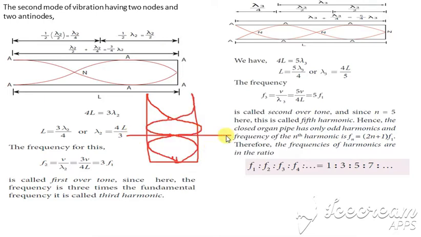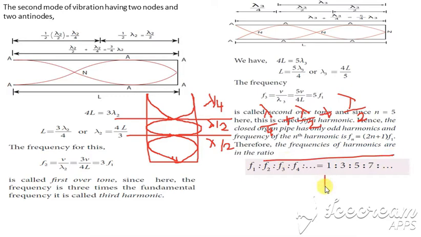Here we can divide this into 3 parts. First node and node, again node and node, and node and antinode. Node and antinode is lambda by 4. This is lambda by 2. Again this is lambda by 2. So we have to add all these 3. So we get lambda by 4 plus lambda by 2 plus lambda by 2. If we take the LCM here we get 4, and lambda as it is plus 2 lambda plus 2 lambda. So 2 plus 2 is 4, 4 plus 1 is 5. So we get 5 lambda by 4. So this is the value of L.